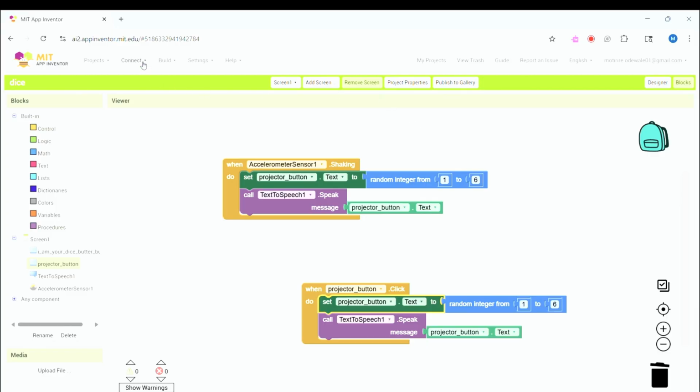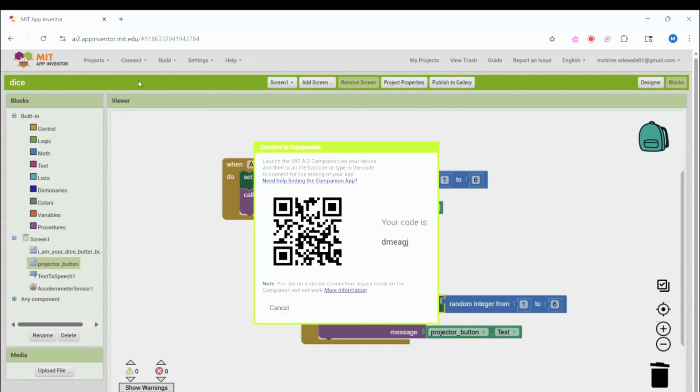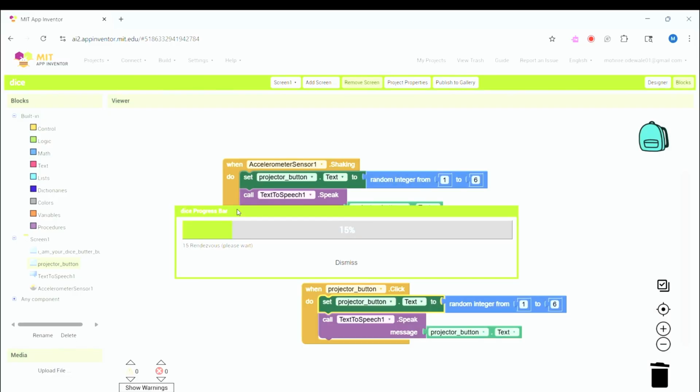Then you press connect on your PC and go to AI Companion. You can scan the QR code or type in the code. So I'm just going to type in the code on my screen, but just know everyone's is different. Now I've done that. It's loading.